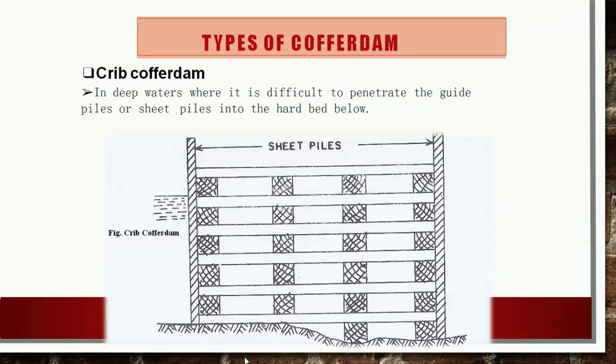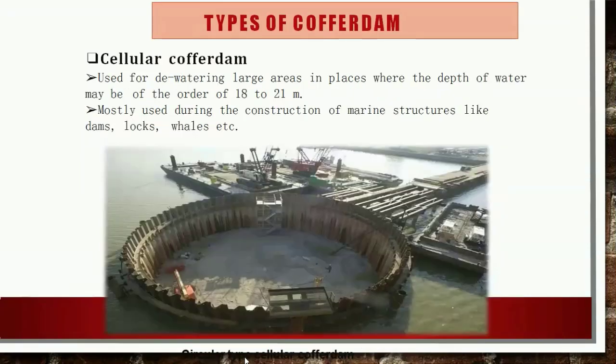cofferdam is used for the construction of long span bridge piers across wide rivers or backwater areas. The cellular cofferdams are suitable for enclosing a large area. Basically, these cofferdams are quite expensive. Two typical cellular cofferdams are used for this.